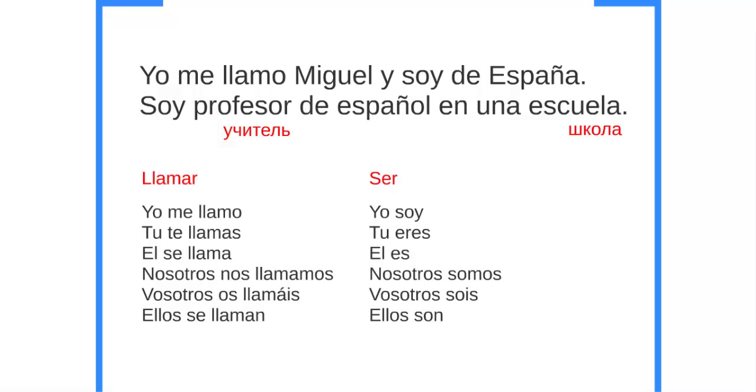And then we have other verbs. They are: yo soy, tú eres, él es, nosotros somos, vosotros sois, ellos son. Remember that we have the feminine: ella es, nosotras somos, vosotras sois, ellas son.